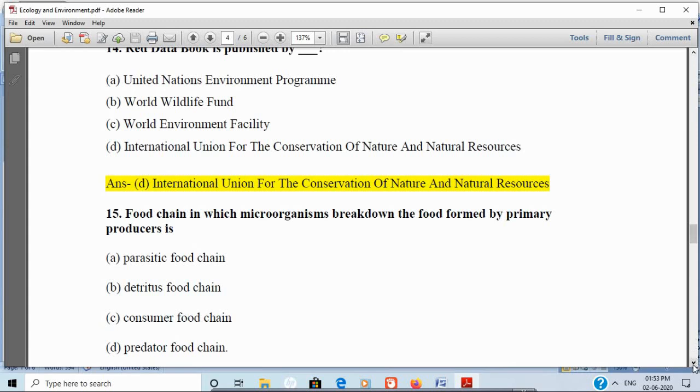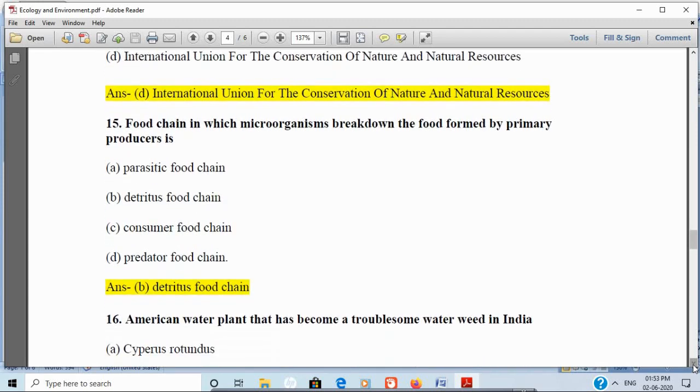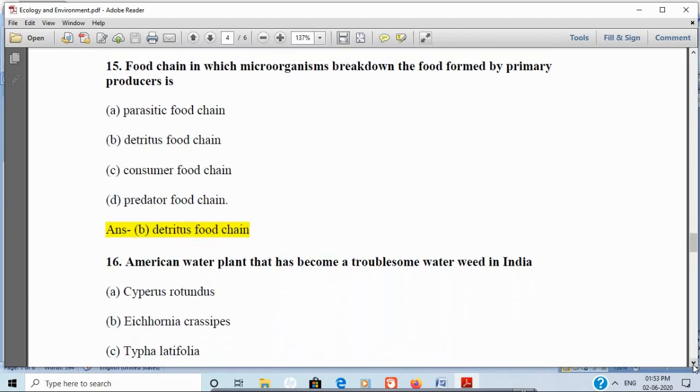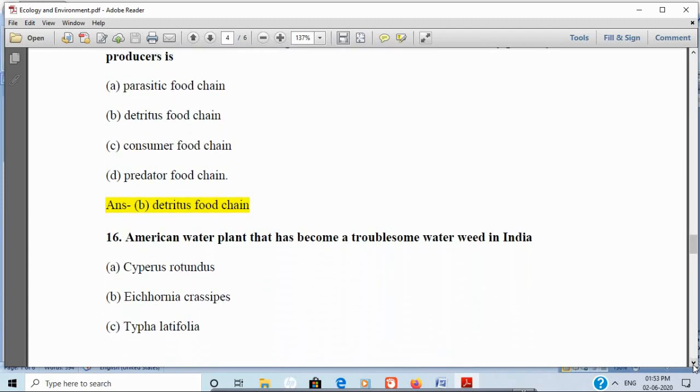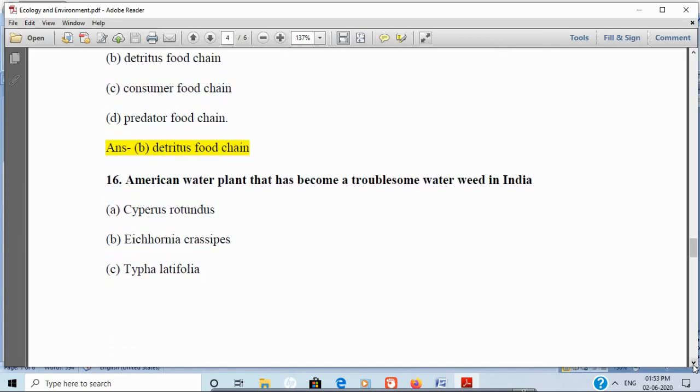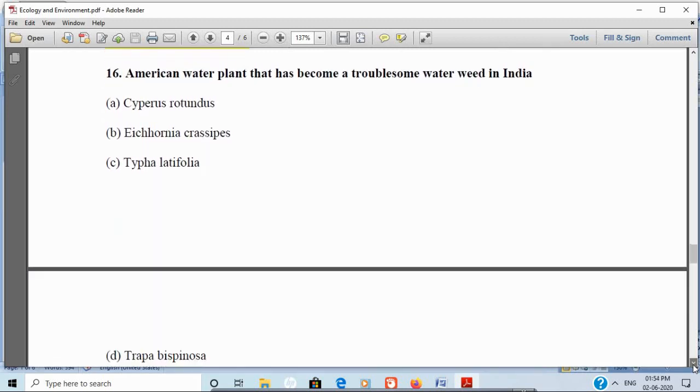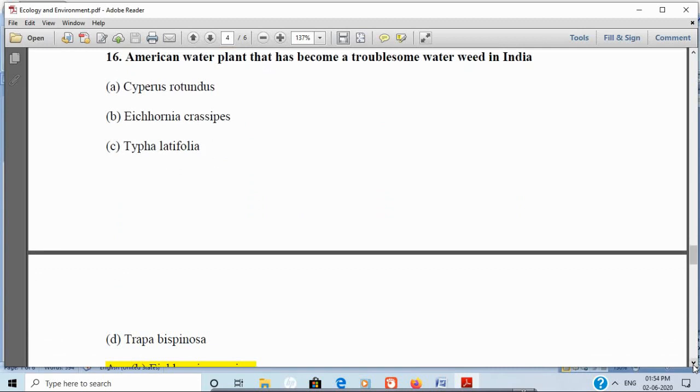Next is, the American water plant that has become a troublesome water weed in India. Option A, Cyperus rotundus. Option B, Eichhornia crassipes. Option C, Typha latifolia. And option D, Trapa bispinosa. And the correct answer is Eichhornia crassipes.